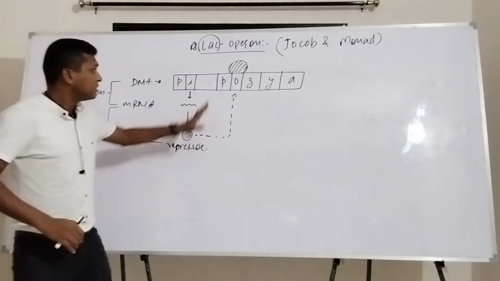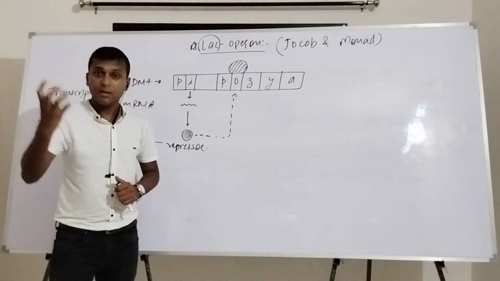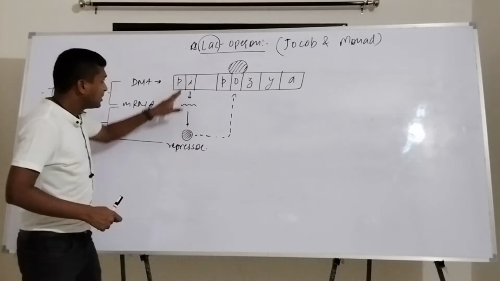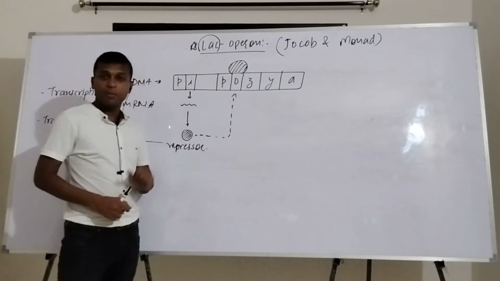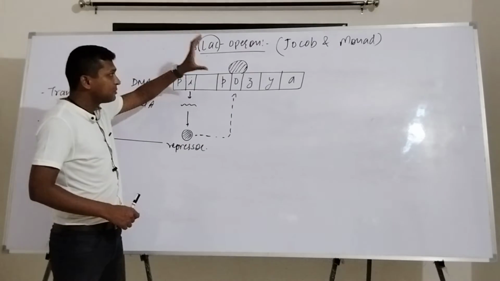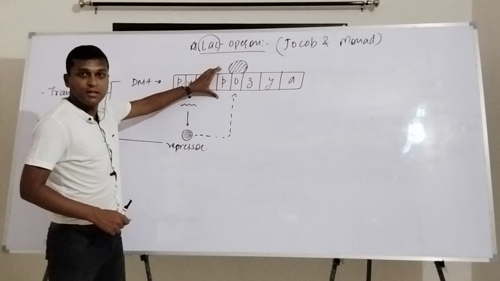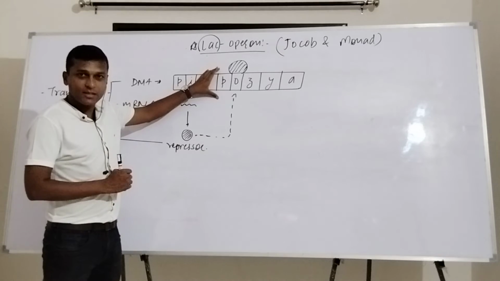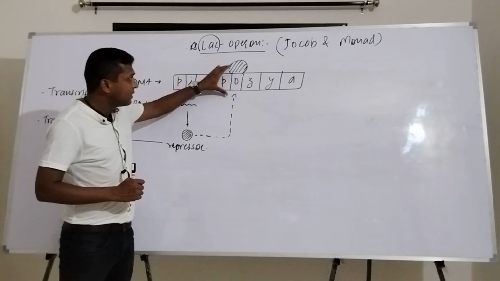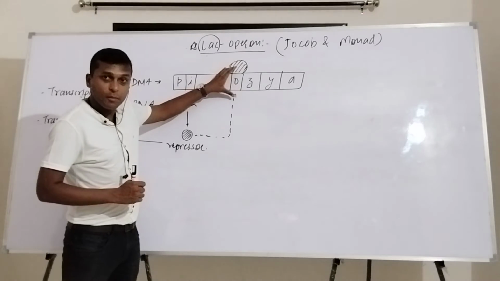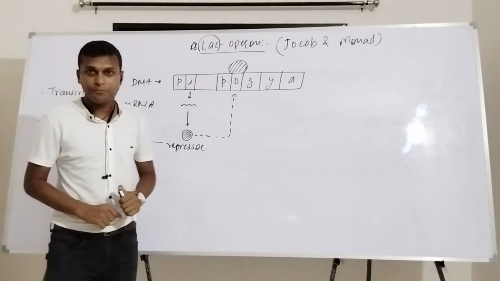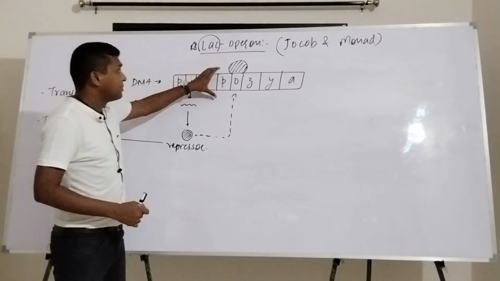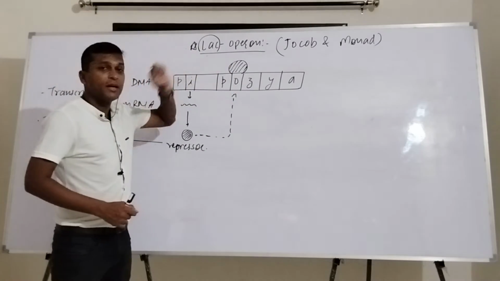Let me tell you again. What is the function of the promoter region? To attract RNA polymerase. This repressor molecule is already produced here and it is attached at the operator region. Even if any RNA polymerase comes and gets attached at this promoter region, when it tries to go through this operator region, there is a repressor molecule which is stopping it. That's why RNA polymerase cannot go ahead, and it will get detached.